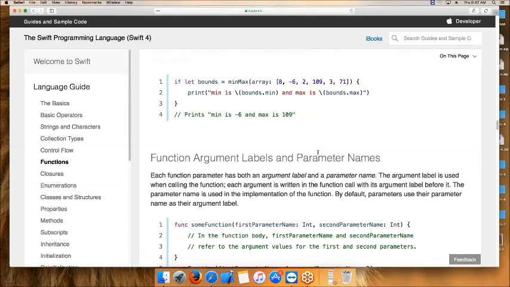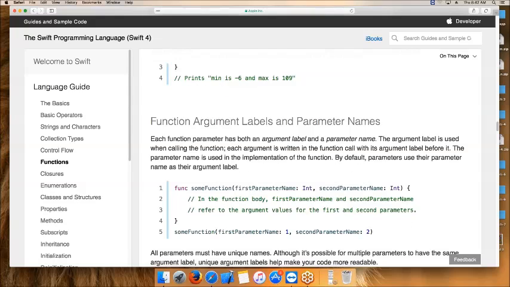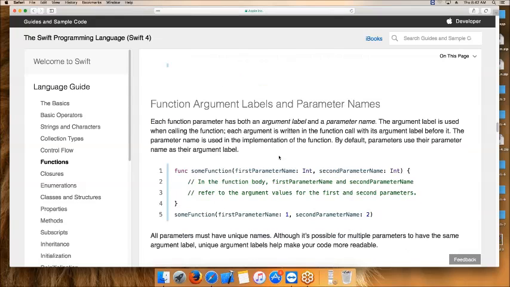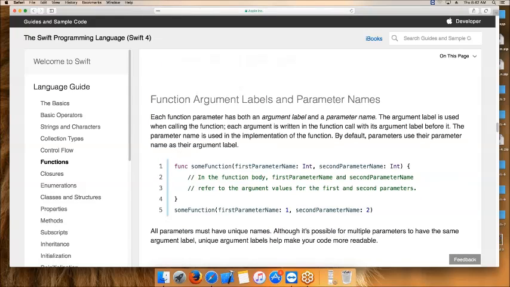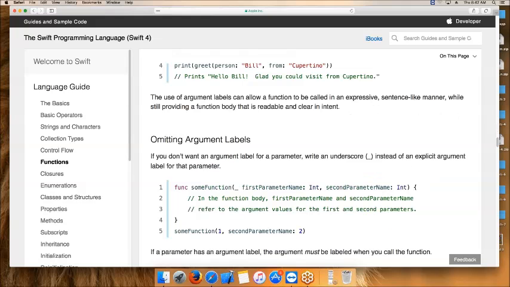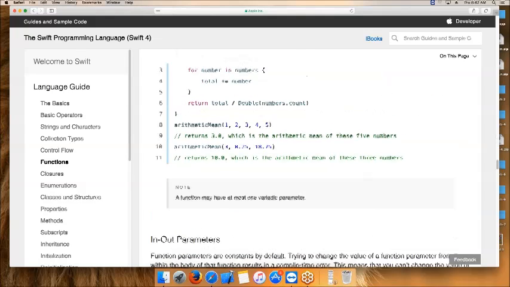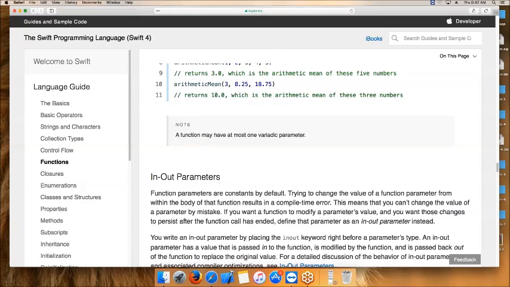I think yesterday we were discussing functions and labels, parameters, arguments, input parameters, function types.